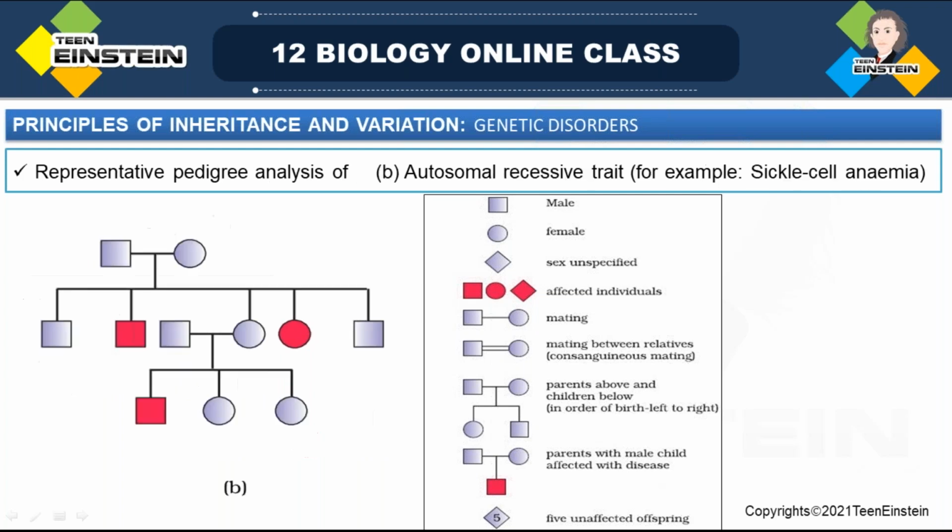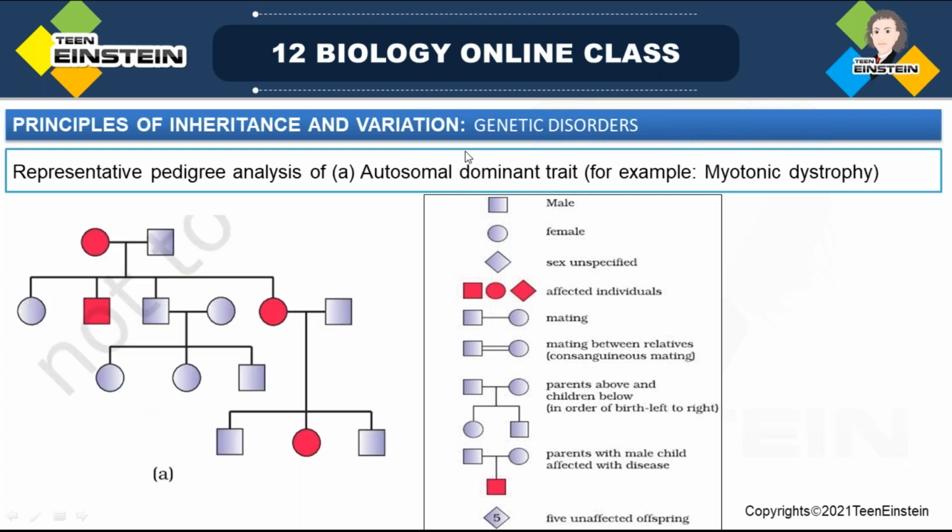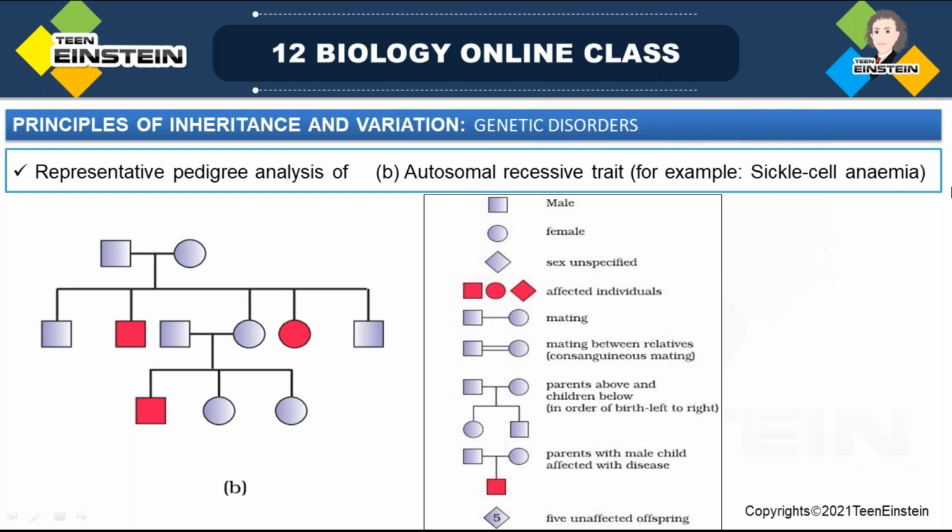And exactly like this, next we have the autosomal recessive one. Sickle cell anemia, that is the recessive one. Here, both uninfected parents are mated, and in the progeny, the male is getting infected, and one female is also getting infected, right?